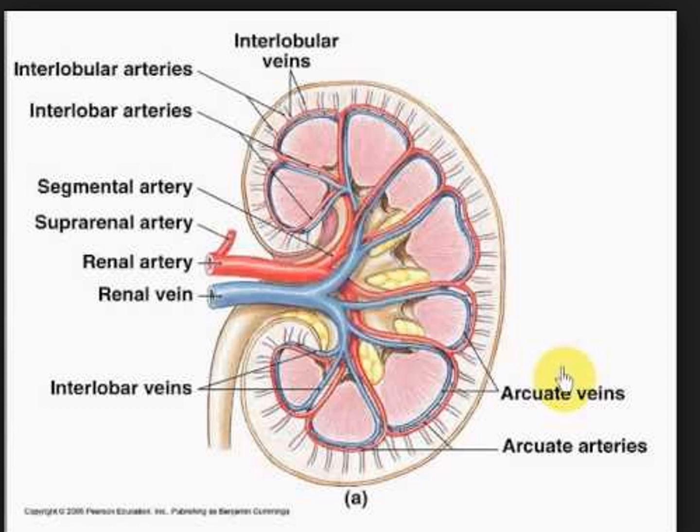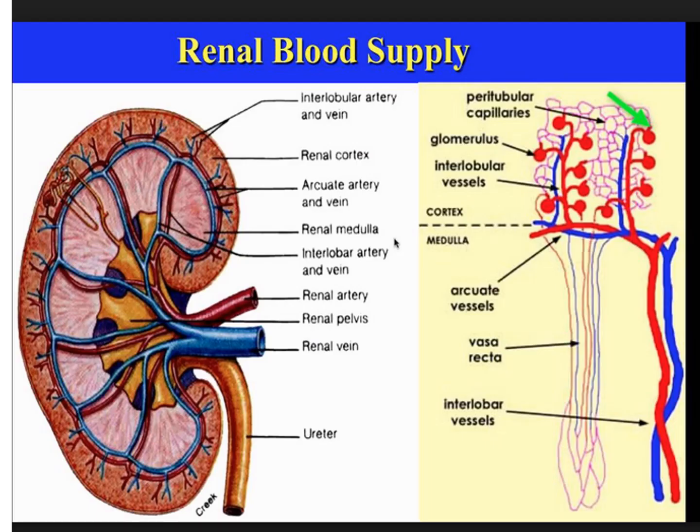These efferent arterioles ultimately anastomose with the peritubular plexus, then interlobular vein, then arcuate vein, interlobar vein, then lobar vein, then segmental veins, then 5 segmental veins, then the renal vein and inferior vena cava. So this is the ultimate vascular supply of the kidney. The blood supply of the kidney is through different segmental arteries.